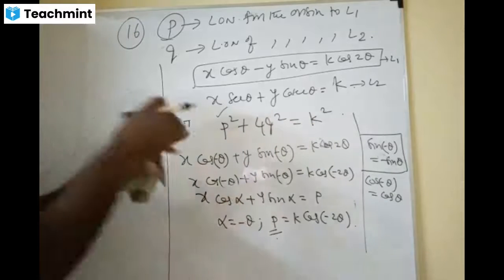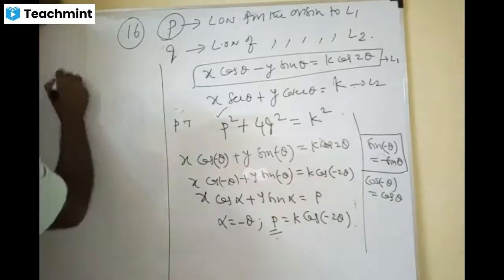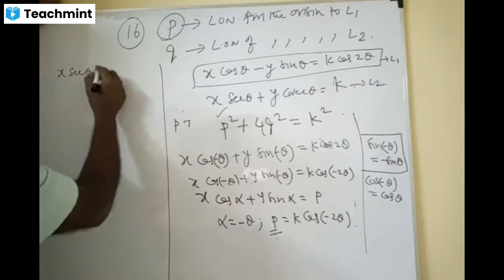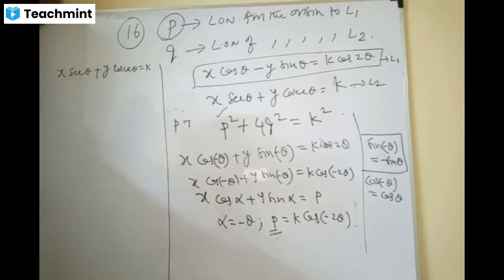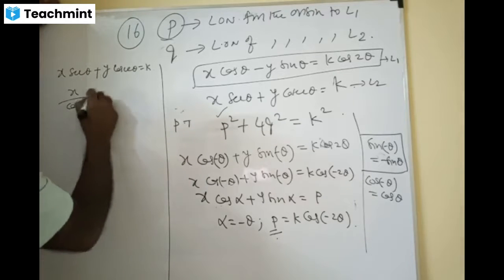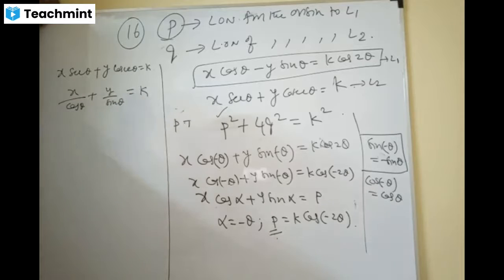Take LHS, put P and Q here, and prove it as k square. So x secant theta and y cosec theta is equal to k, right? Can I write x cos theta plus y by sin theta is equal to k?